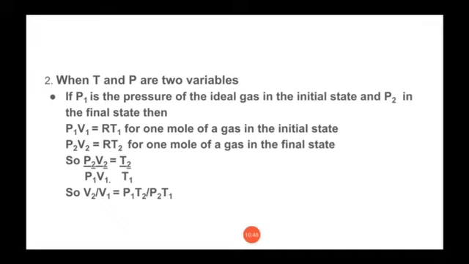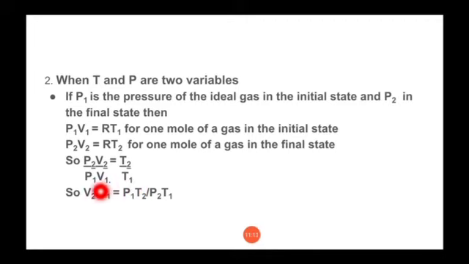P1V1 is equal to RT1 for the initial state and P2V2 is equal to RT2 for the final state. Of course we are taking 1 mole for simplicity. Now dividing these equations, we'll get P2V2 by P1V1 is equal to T2 by T1.